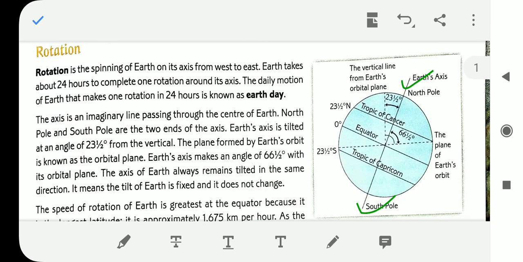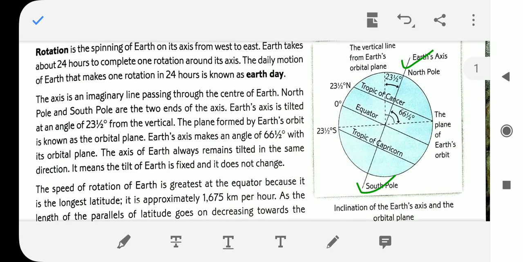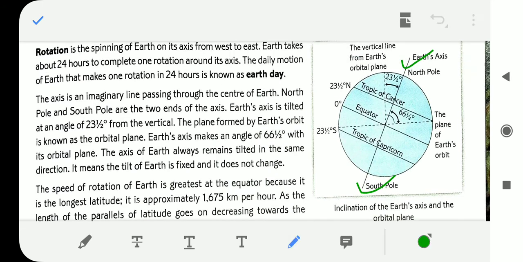So, you see, this is the picture, and this is the axis. And you see, we always call this the 0 degree latitude. This one, 0 degree latitude, is known as the equator.